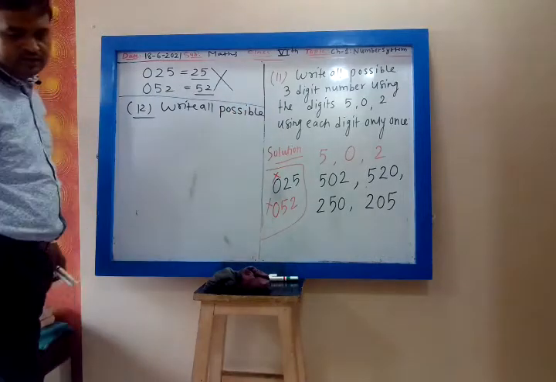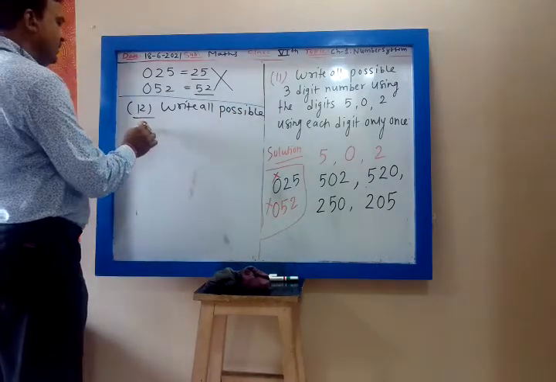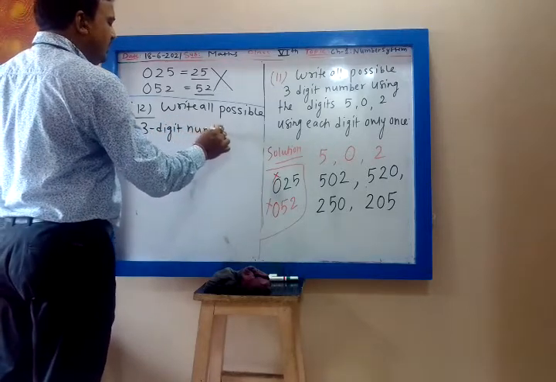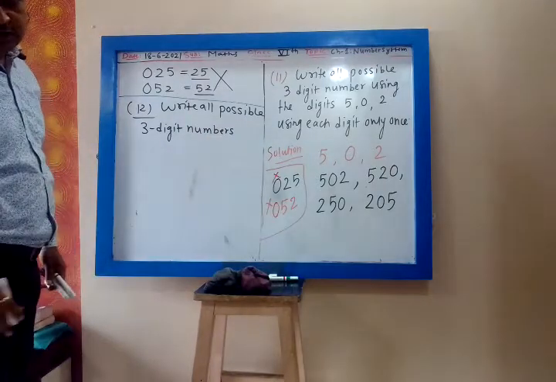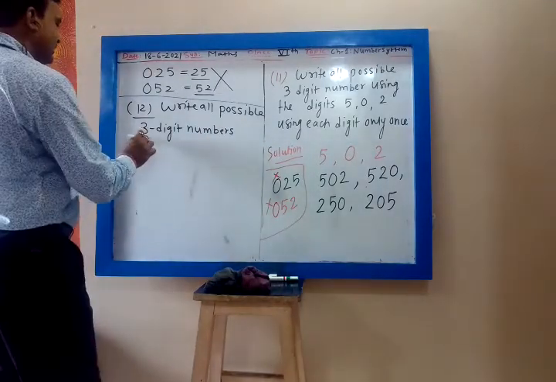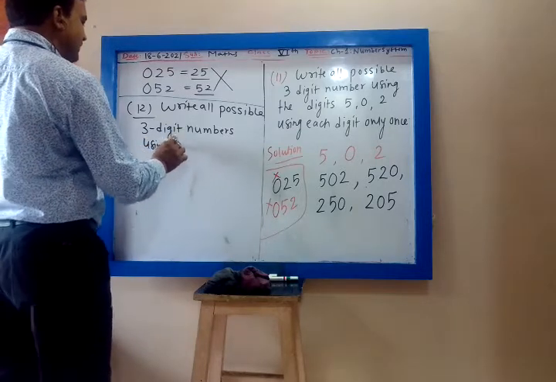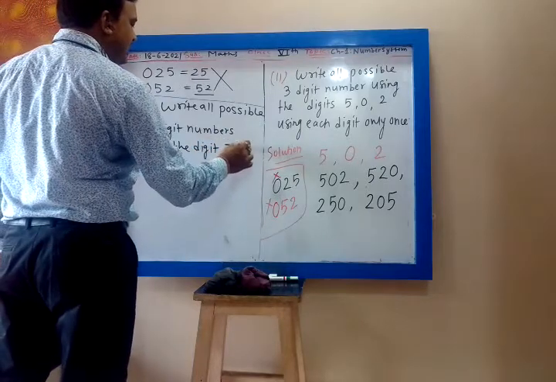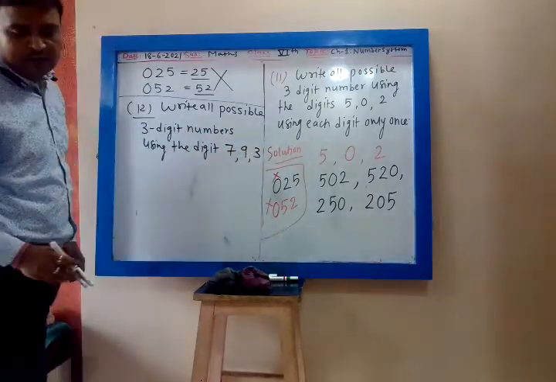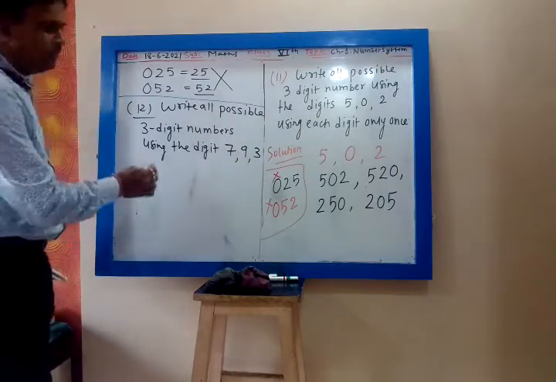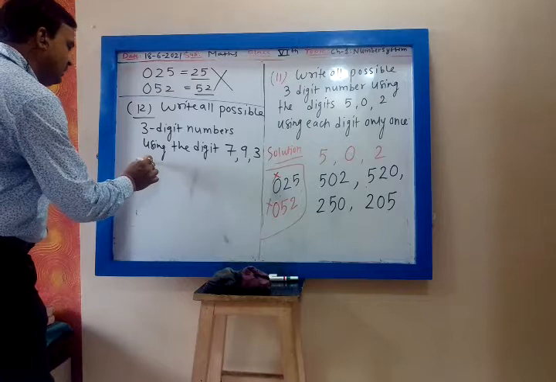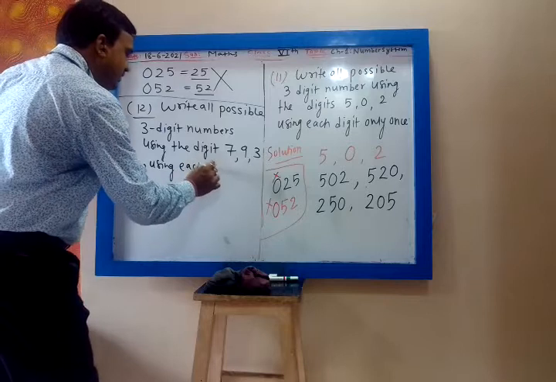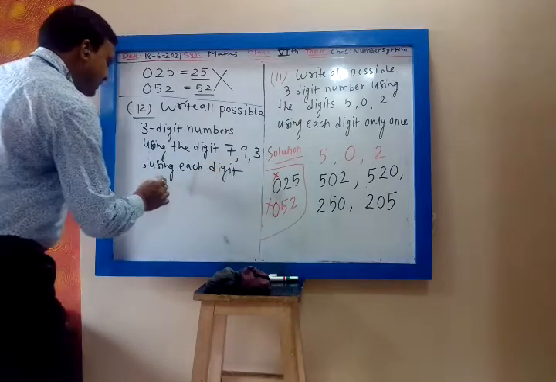Write all possible 3-digit numbers using the digits 7, 9 and 3, each digit only once.